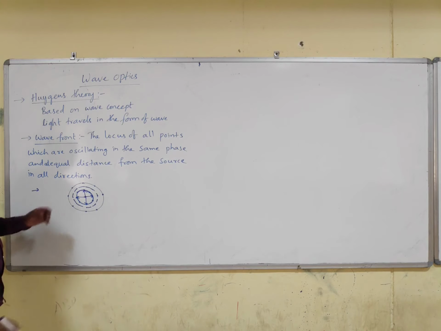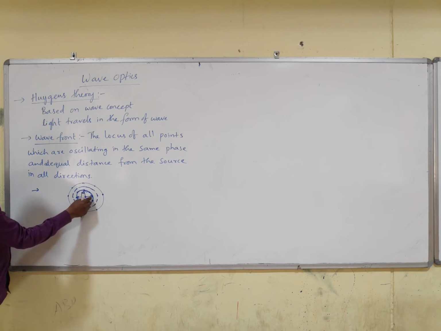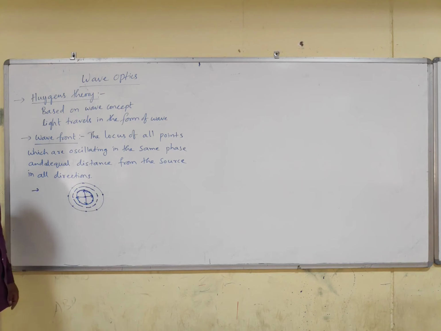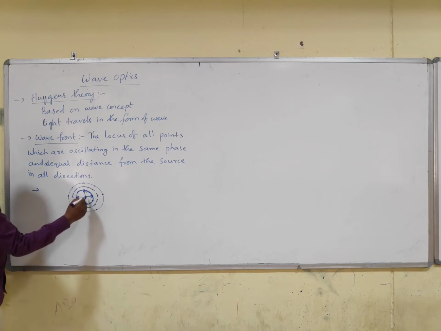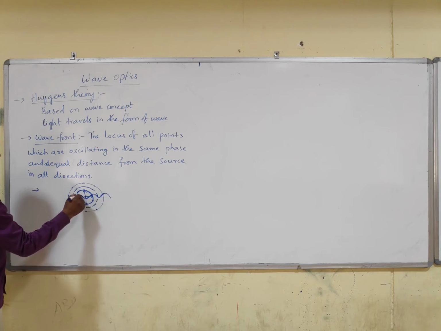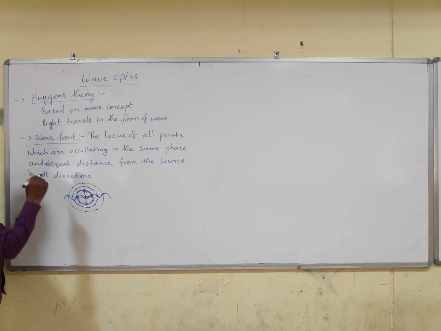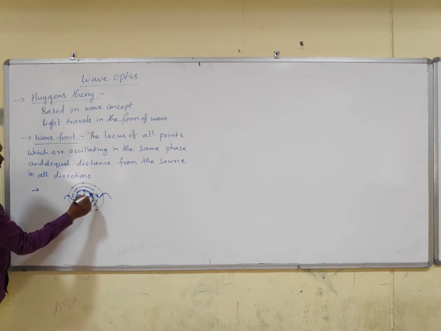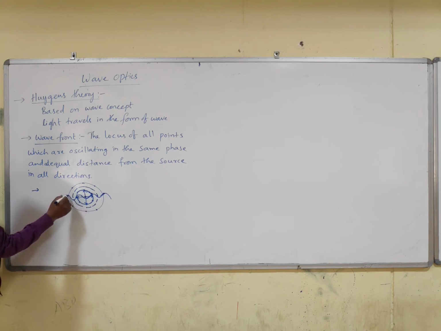But remember clearly, this is the locus of crest points, and this is also the locus of crest points, and exactly in the middle there is the locus of the trough points. So we can draw something like this: crest, and in between there is a trough; crest and crest, in between there is a trough. So this is the explanation of the wavefront according to Huygens.